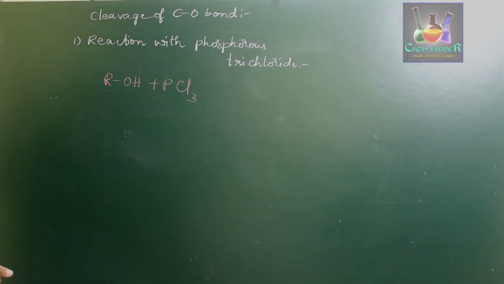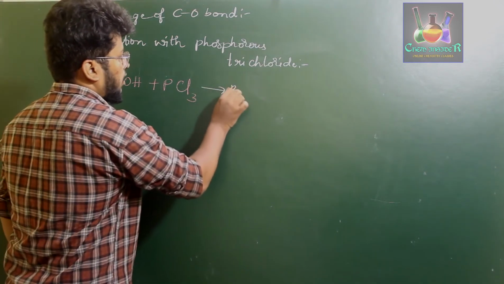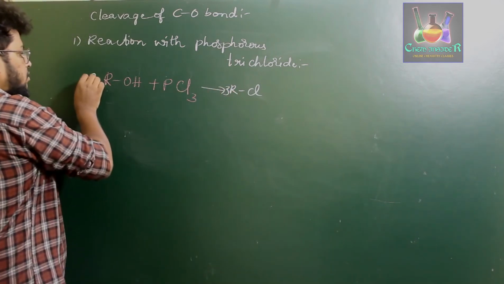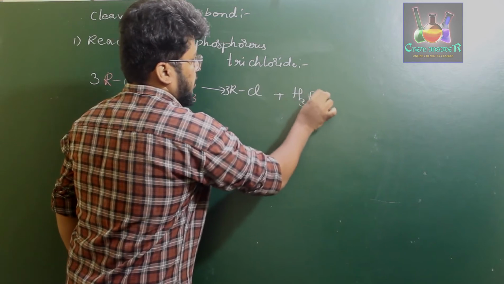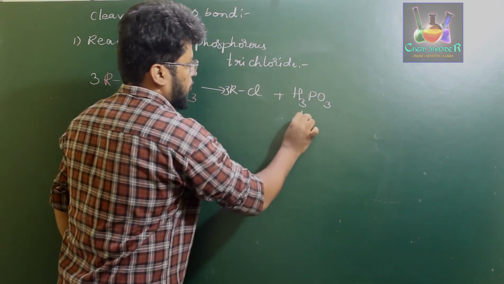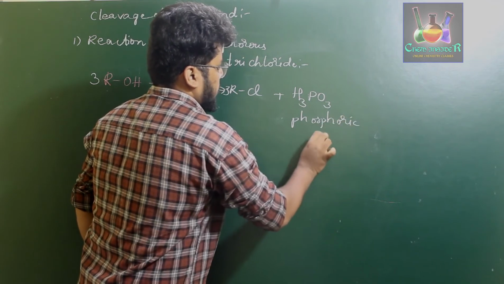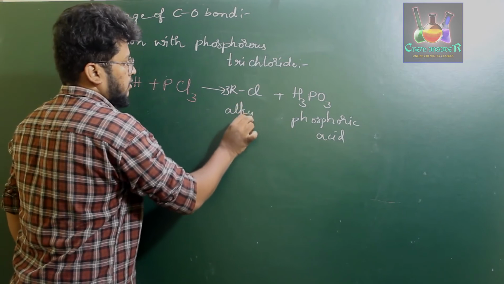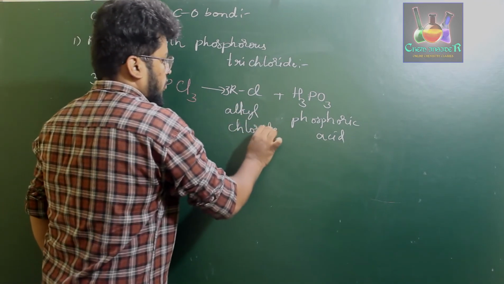So when you treat alcohol with PCl3, we prepare phosphorous acid, H3PO3, along with alkyl halide. We prepare 3 molecules of RCl along with the formation of H3PO3, and RCl is the alkyl halide, in specific alkyl chloride.